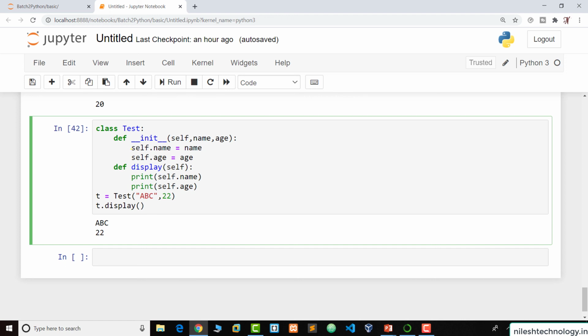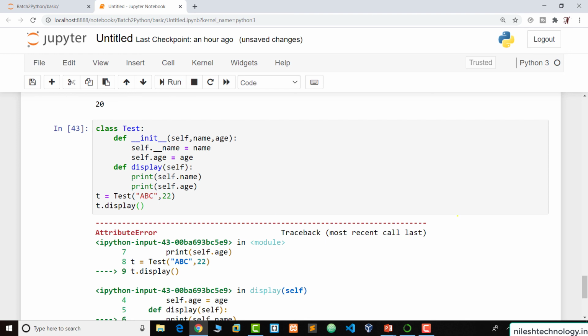So when we convert this name variable to private, we just use a double underscore prefix on this variable. Now this name is private, meaning we cannot access this variable outside this class. Here, outside this class, we just call the display function, not the name variable.